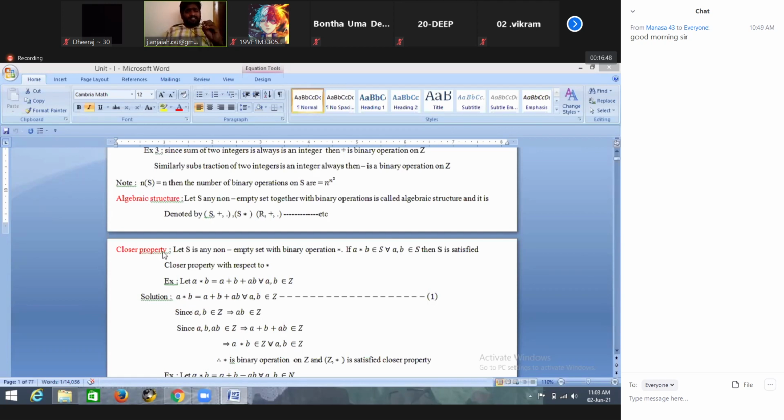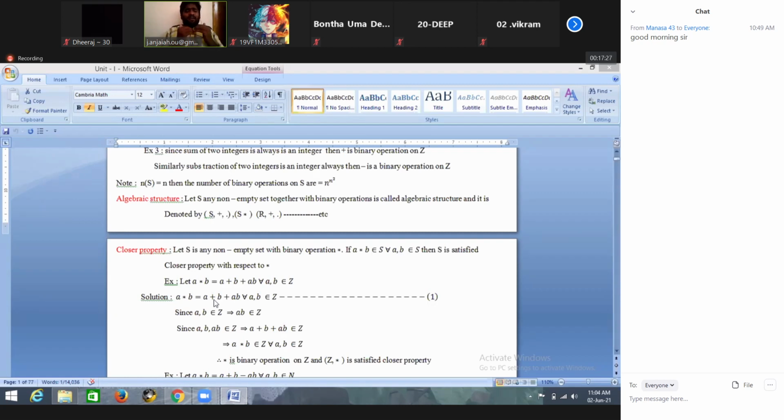So what is the definition? A star B is equal to A plus B plus A into B for all A comma B belongs to Z. So when you say that it is satisfying closure property with respect to star, according to the definition, A star B belongs to S. In the place of S, we have to put Z, the integers. So we have to prove that A star B belongs to Z for every A comma B belongs to Z. This is our aim.